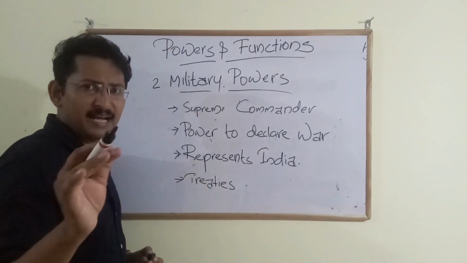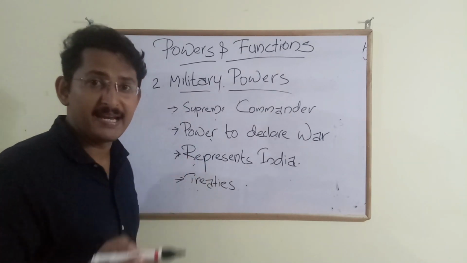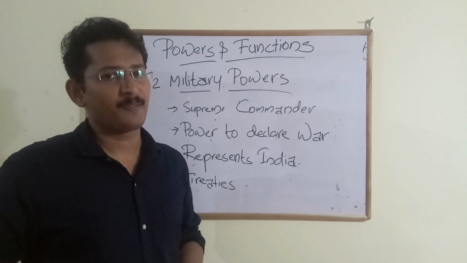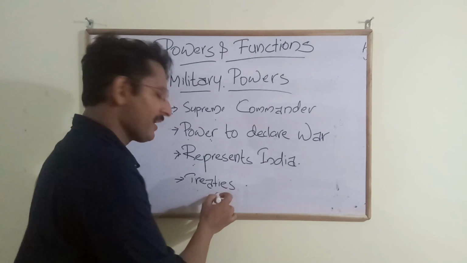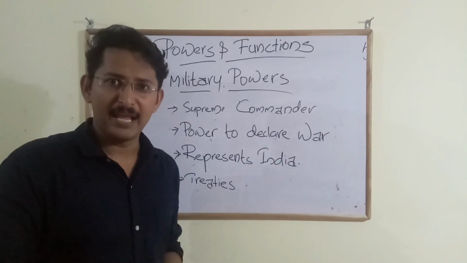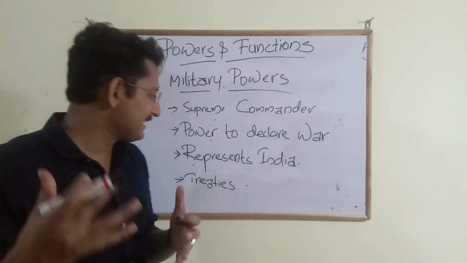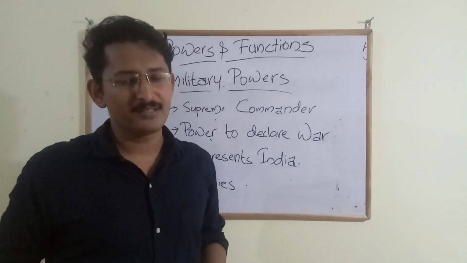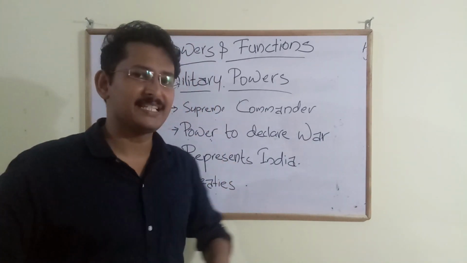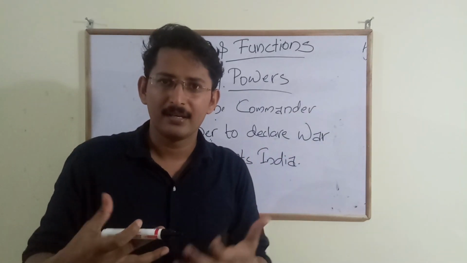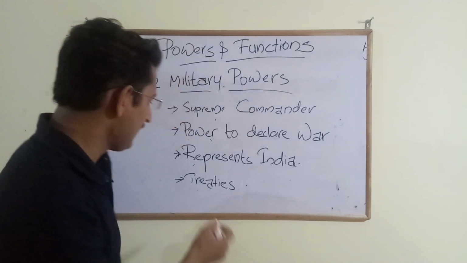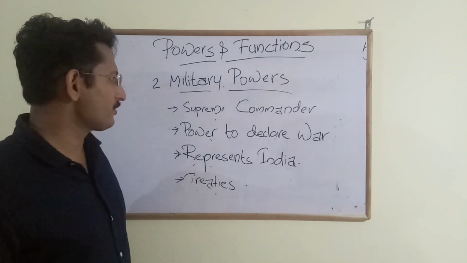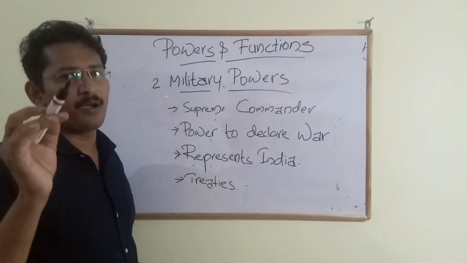And almost all the important treaties are made in the name of the president because he is the nominal head of the country. He is the head of the country, so these treaties are made in the name of the president. See, when we register our land, our property, we need to register in somebody's name, right? So when we make some treaties between countries, it has to be in someone's name, that is in the name of the president. So the treaties are made in the name of the president.